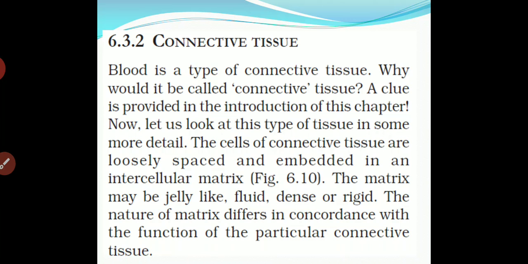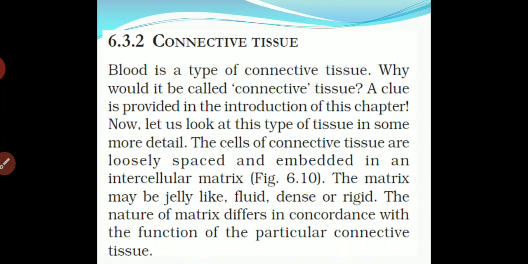Now the cells of a connective tissue are loosely spaced and embedded in an intercellular matrix. The matrix may be jelly-like, fluid, dense or rigid. The nature of the matrix differs in accordance with the function of a particular connective tissue. Different connective tissues have different functions.